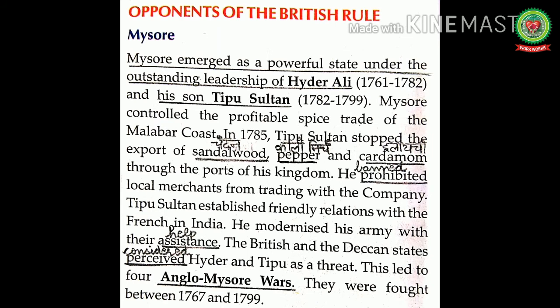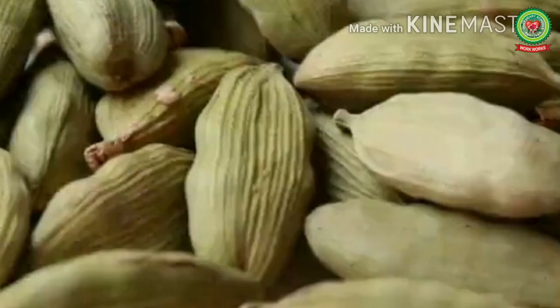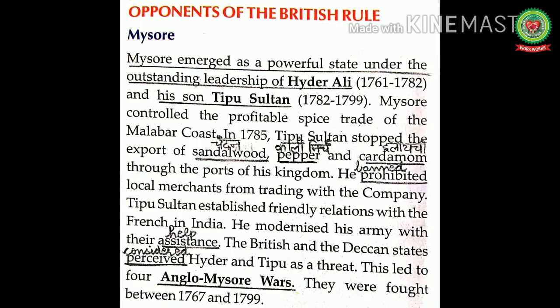Means, Mysore had grown in strength under the leadership of powerful rulers like Hyder Ali, who ruled from 1761 till 1782, and his famous son Tipu Sultan, who ruled from 1782 till 1799. Mysore controlled the profitable spice trade of the Malabar coast. In 1785, Tipu Sultan stopped the export of sandalwood, that is chandan, pepper, means kali mirch, and cardamom, that is elaichi, through the ports of his kingdom. He prohibited local merchants from trading with the company.